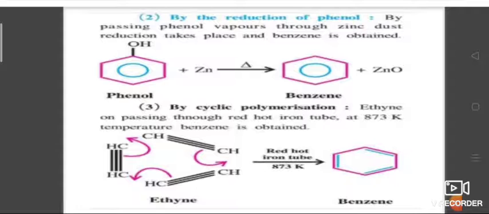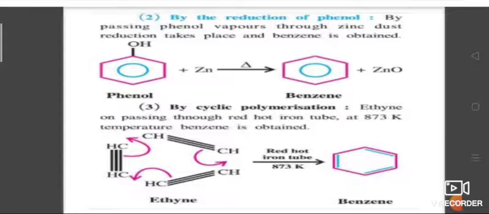By the reduction of phenol. When vapors of phenol are passed over heated zinc dust, benzene is obtained. Phenol is C6H5OH. C6H5 is a ring structure, and when an OH group is present in it, we say it is a phenol. So phenol reacts with zinc on heating to give benzene and zinc oxide.